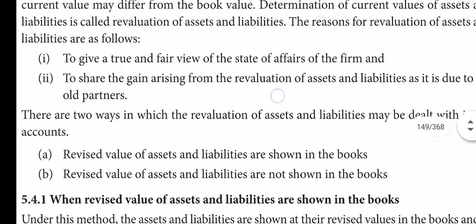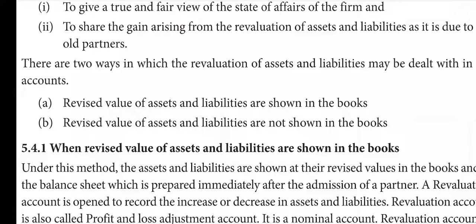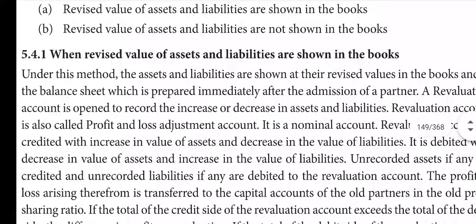Here there are 2 ways in which revaluation of assets and liabilities can be treated. The one is the revised value of assets and liabilities are shown in the books, and the second one is the revised value of assets and liabilities are not shown in the books. Let us see one by one now. See, when the revised value of assets and liabilities are shown in the books.